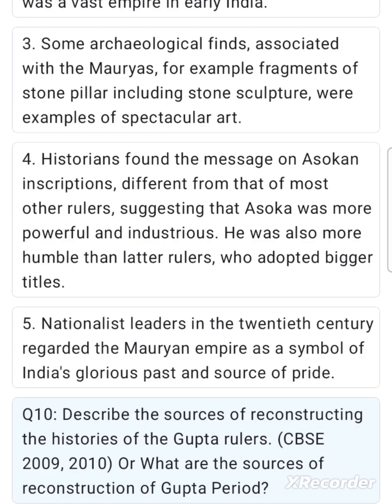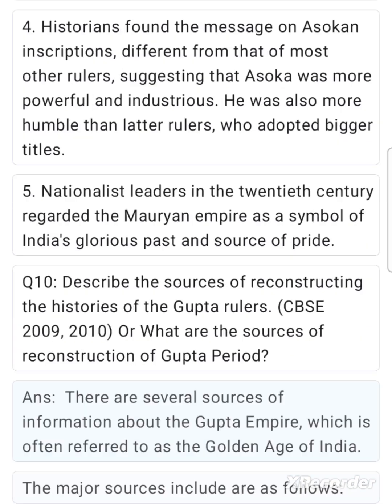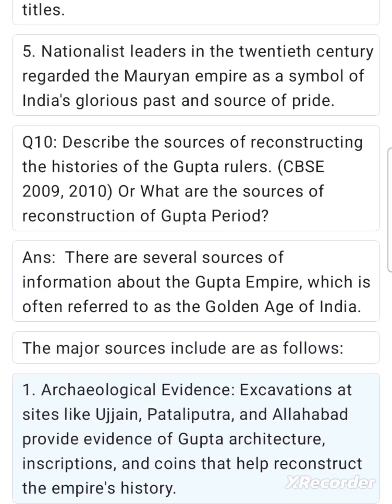CBSE 2009, 2010. Or, what are the sources of reconstruction of the Gupta period? Ans. There are several sources of information about the Gupta Empire, which is often referred to as the Golden Age of India. The major sources are as follows. 1. Archaeological evidence. Excavations at sites like Ujjain, Pataliputra, and Allahabad provide evidence of Gupta architecture, inscriptions, and coins that help reconstruct the empire's history.